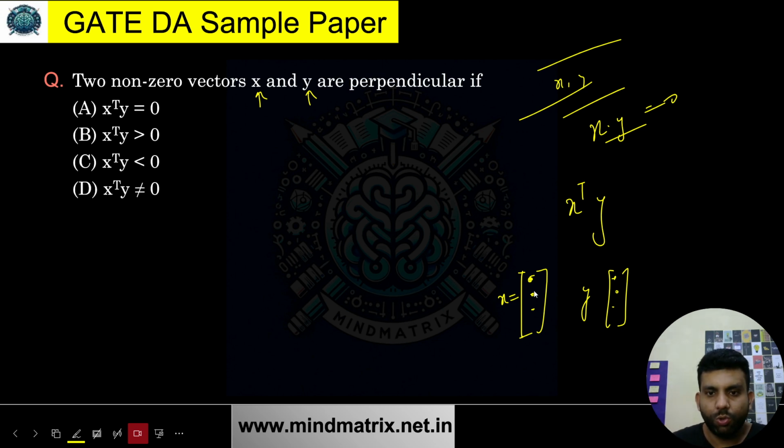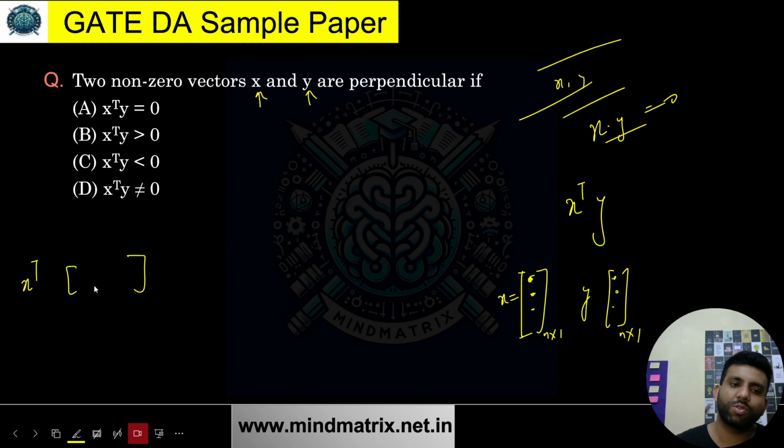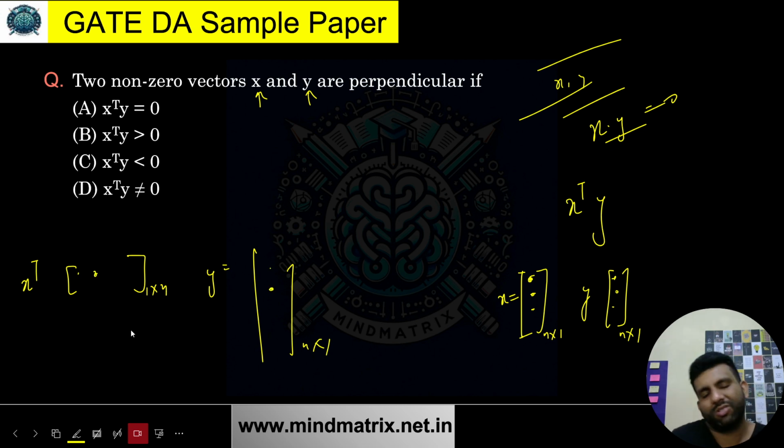So for the dot product, you change it into a row vector and then multiply two matrices. If there were n dimensions, x is n cross 1 and y is n cross 1. To make sure these can multiply, this becomes x transpose, which is 1 cross n, and y is again n cross 1. Now the first number is multiplied by the first number, the second by the second, and so on.